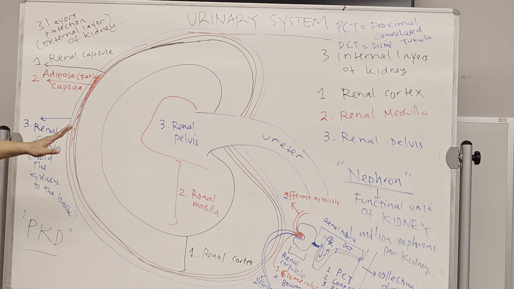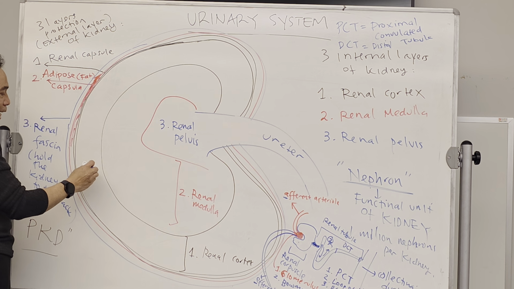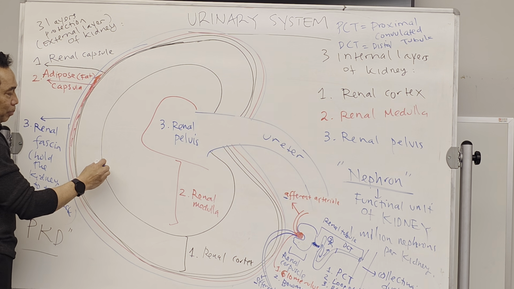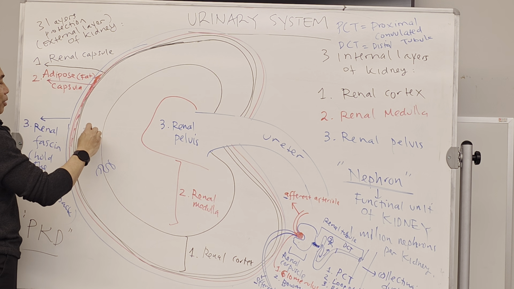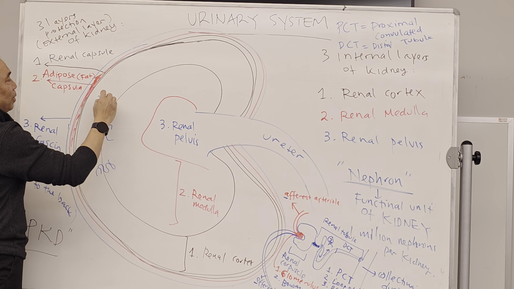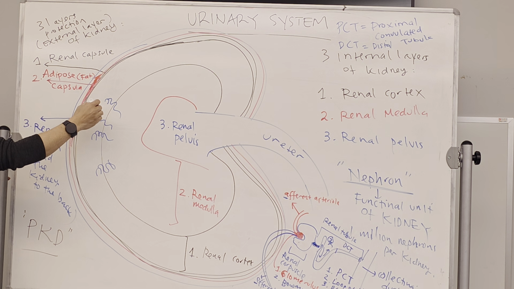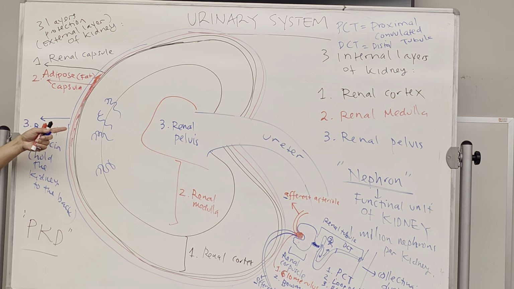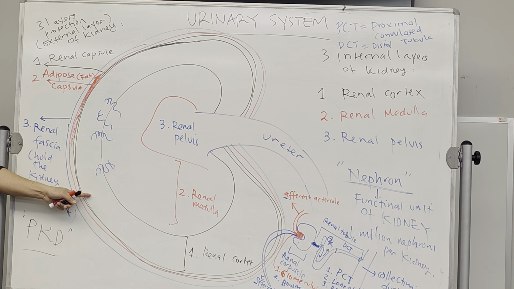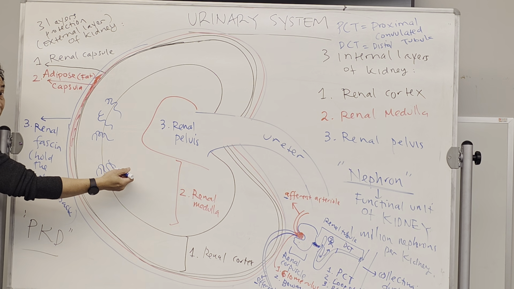Now, where is it located? Look at the renal cortex over here. The renal cortex mostly has the corpuscles, so it's going to look maybe like this. Most of the renal corpuscles are located in the cortex part, and then the tubules will be going down to the renal medulla.